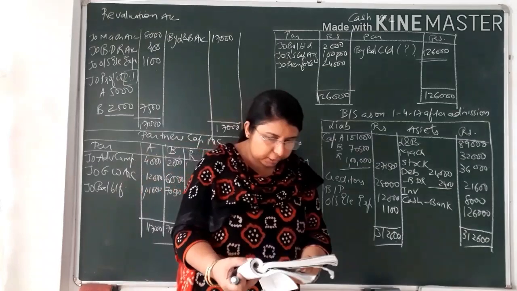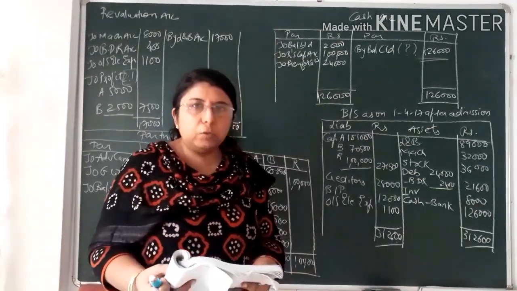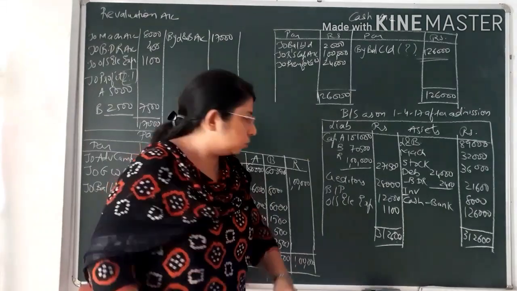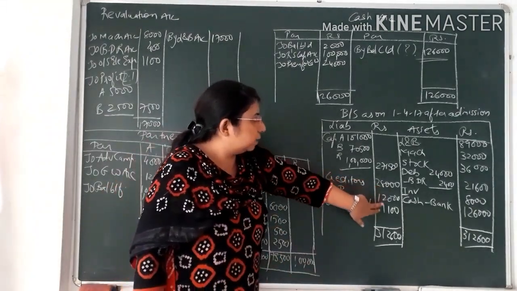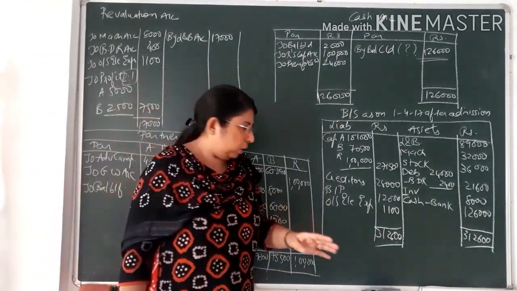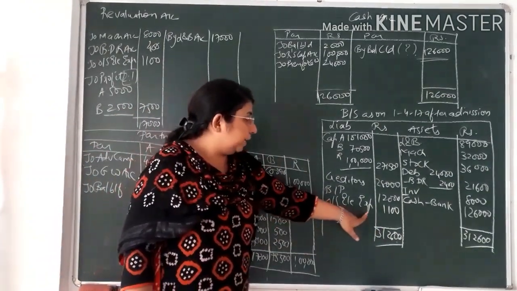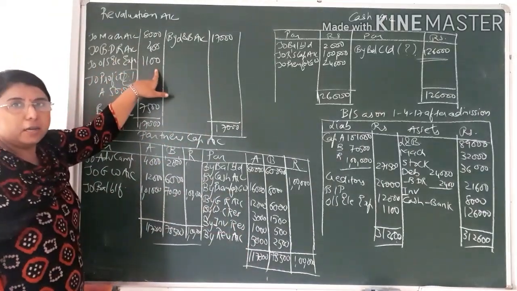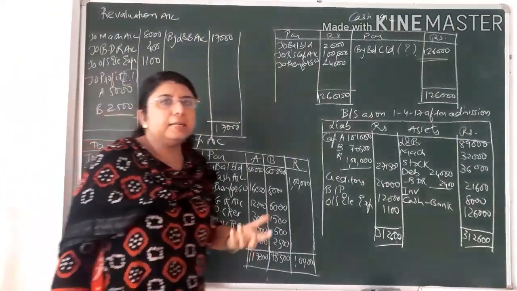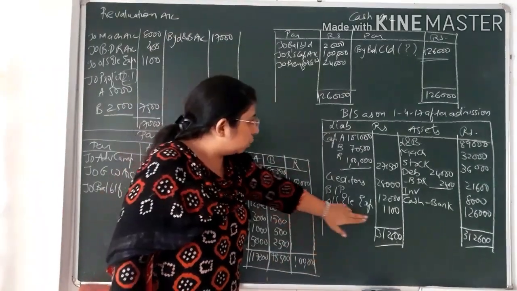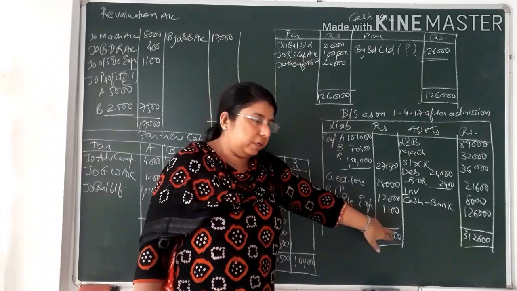There is no change in that too. So as it is, creditors from the old balance sheet, that is 28,000, and bills payable, that is 12,000. So as it is, you will be writing 28,000 and 12,000 over here. No adjustment effect is there. Now outstanding electricity expense, you can see, is 1,100. That is the extra liability that is being created by the firm. If the liability increases, it would be written on the liability side, that is 1,100.